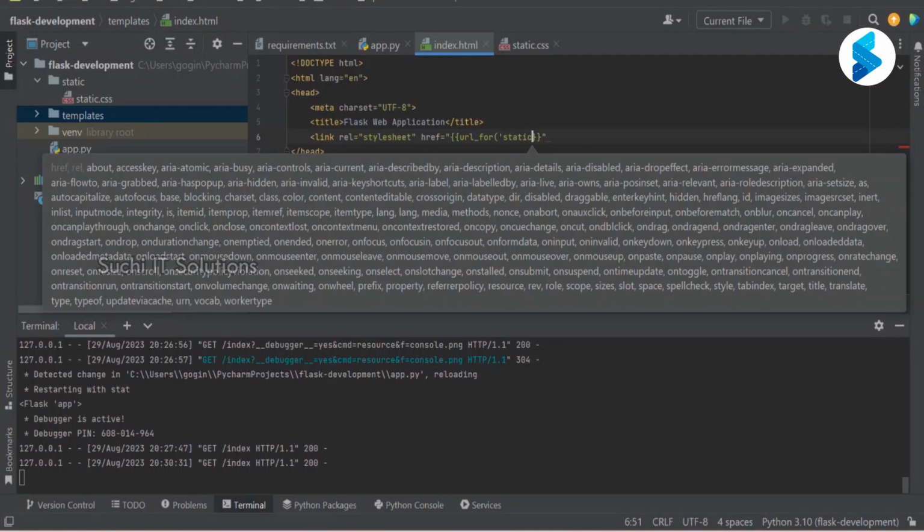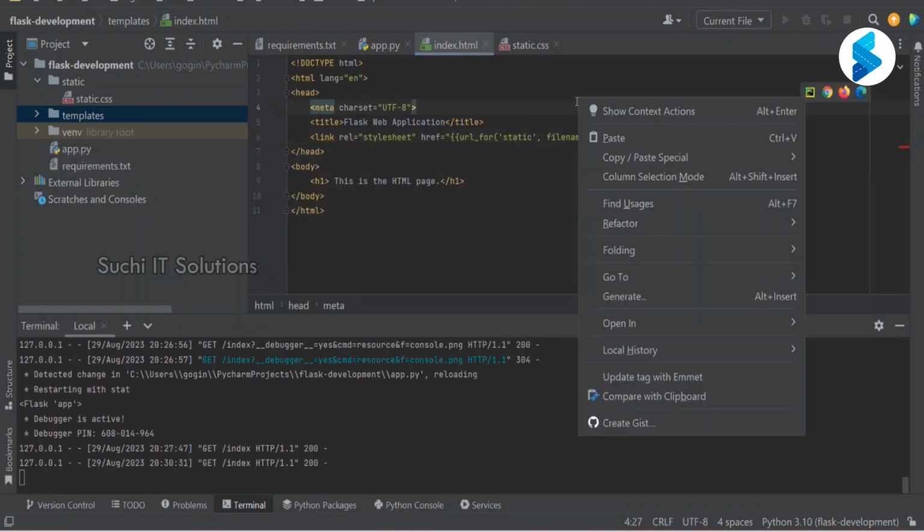The moment you tell it to look at the static folder, it looks at the static folder and tries to get this particular file. And what is the file name that you have to get? Static.css, right? And let me close this function call.